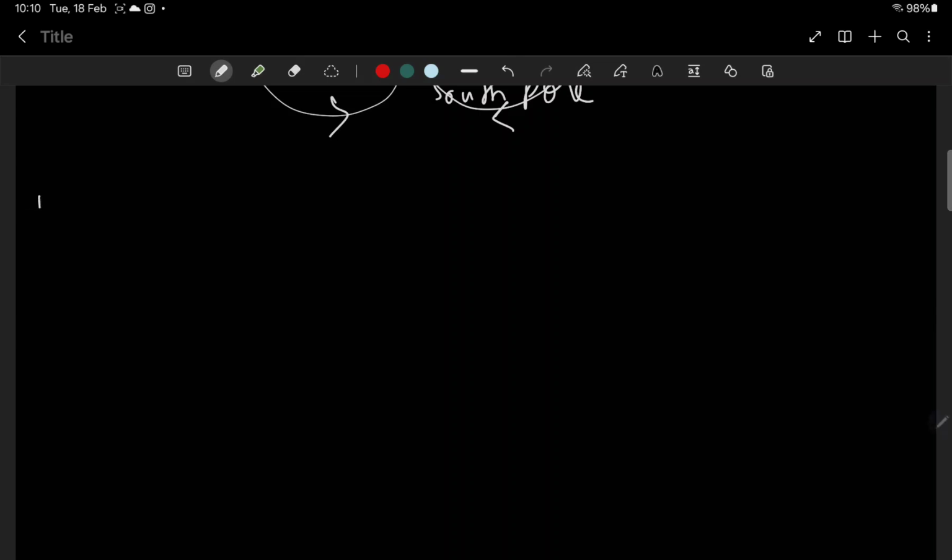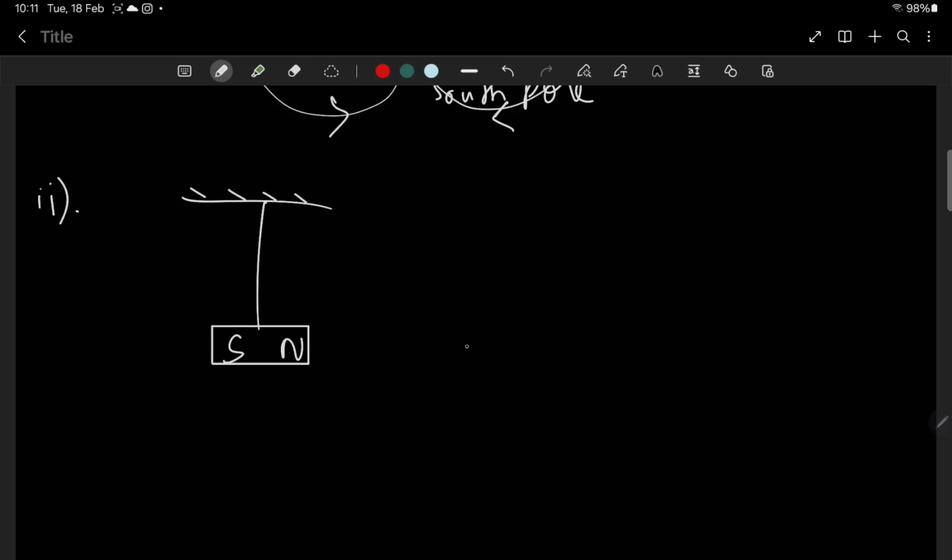Now the next thing is, when I take a bar magnet and freely suspend it, it will always point in the north-south direction.